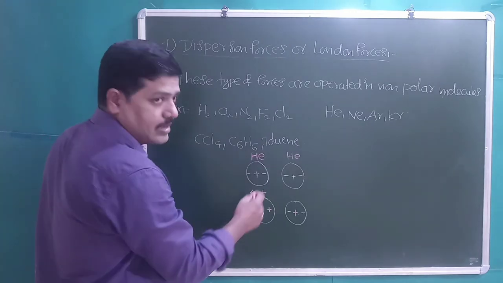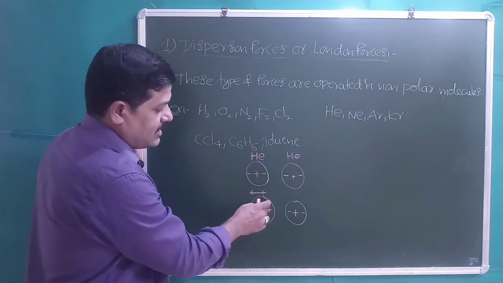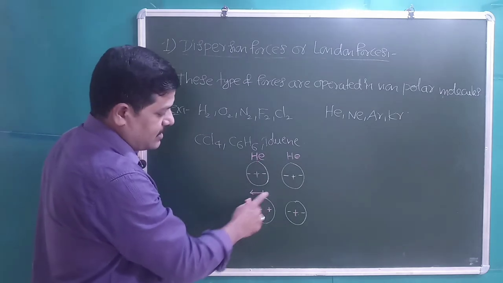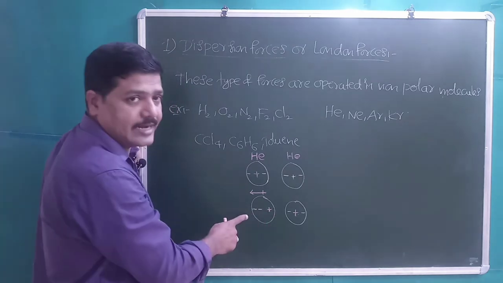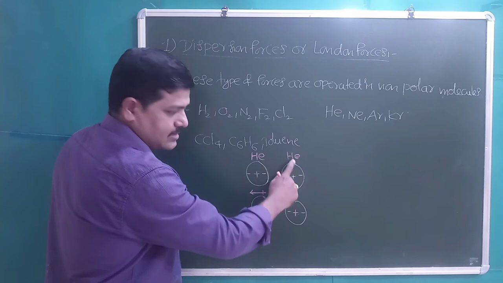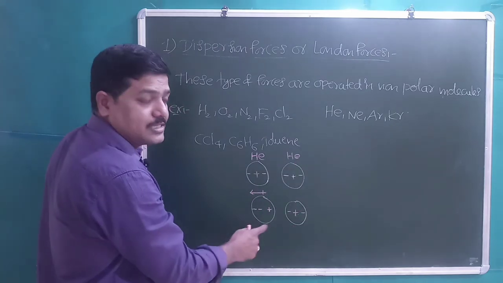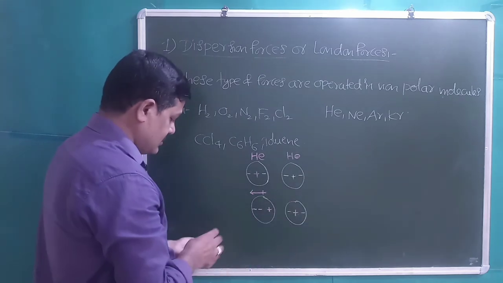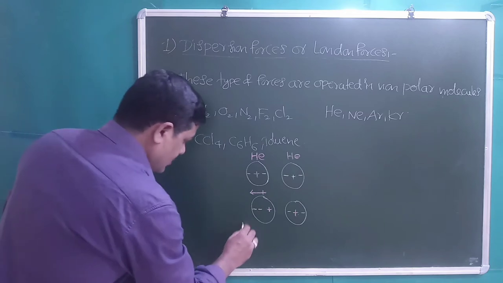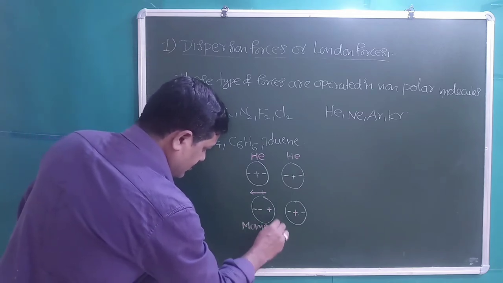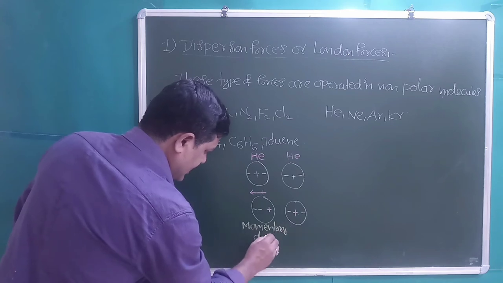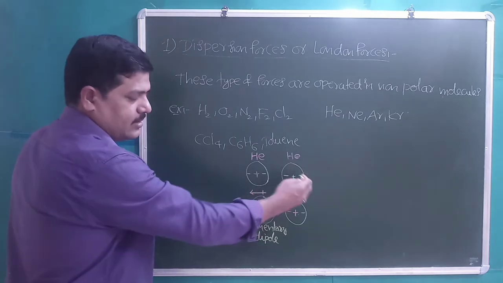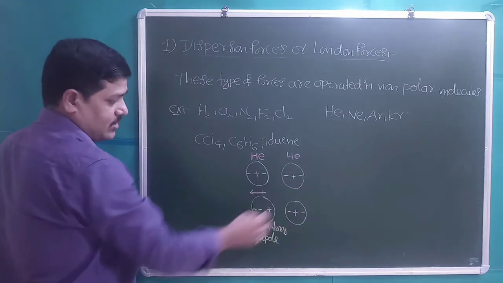When, because of oscillation of electrons, polarity is induced in the first atom, the dipole moment vector goes from the positive charge to the negative charge. The next atom is again neutral, but because polarity is present in the first atom, polarity is induced in the next atom also. This is called a momentary dipole, because polarity is induced in the first molecule and also in the next molecule.